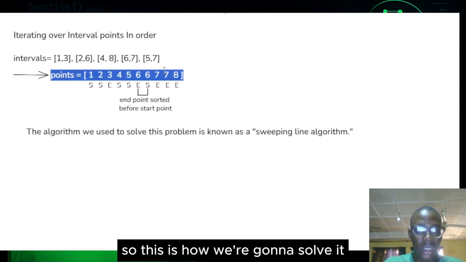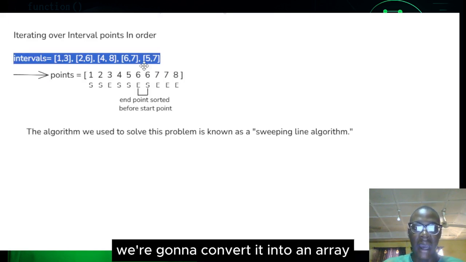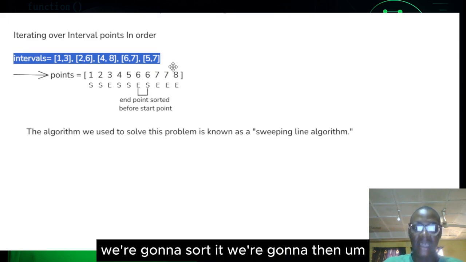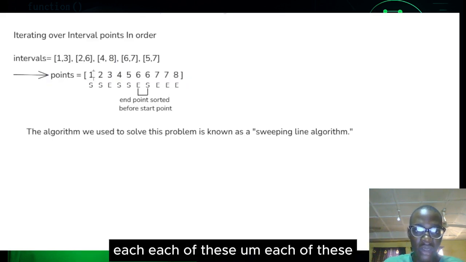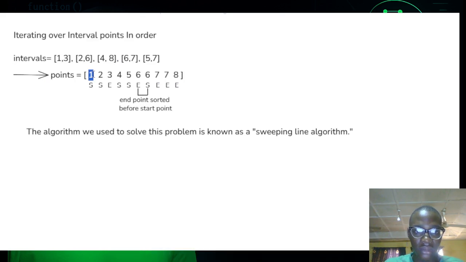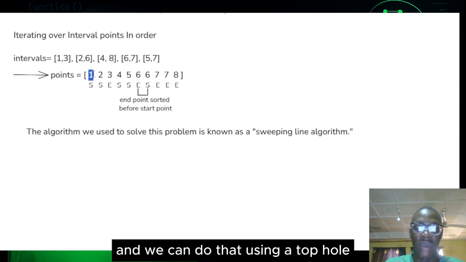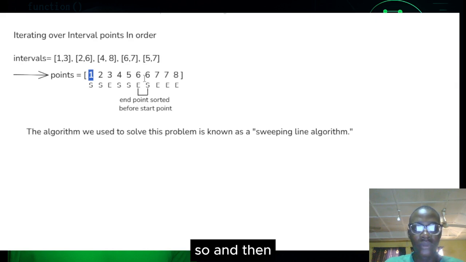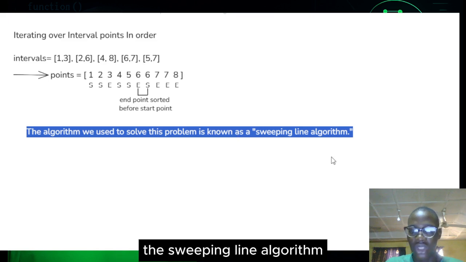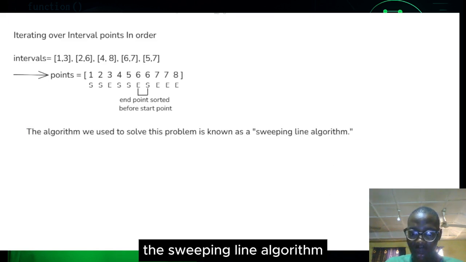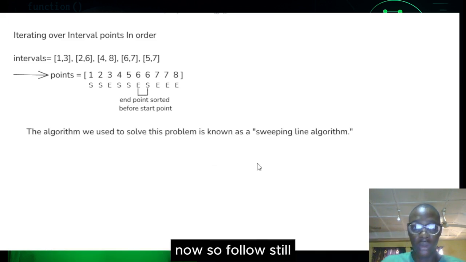This is how we're going to solve it. We're going to take the intervals that are given to us, convert them into an array, and sort it. We are then going to find a way of making sure that each of these points will be a start or an end, and we can do that using a tuple. We'll see more about it in the code implementation. This algorithm is actually called the sweeping line algorithm. The sweeping line algorithm. So we are going to the code implementation now. So follow along.